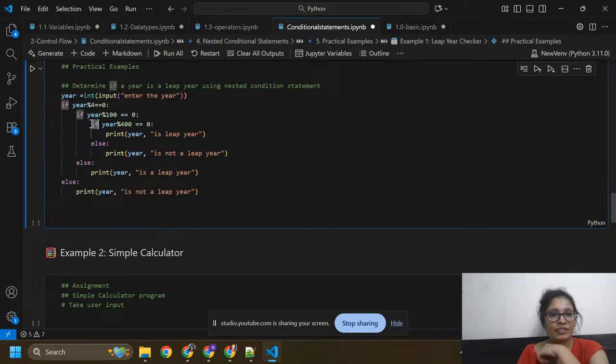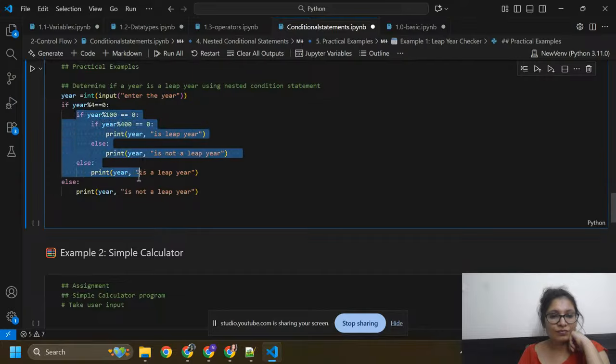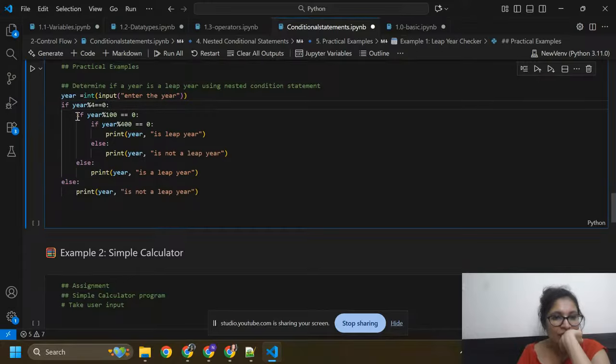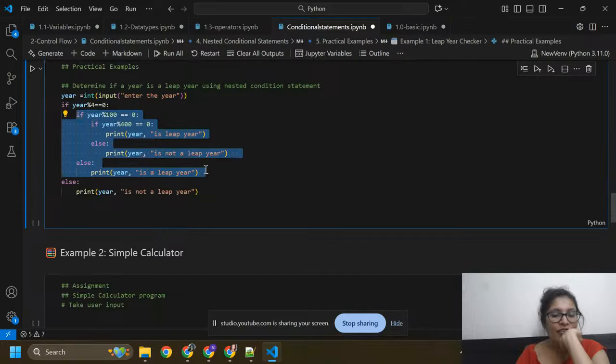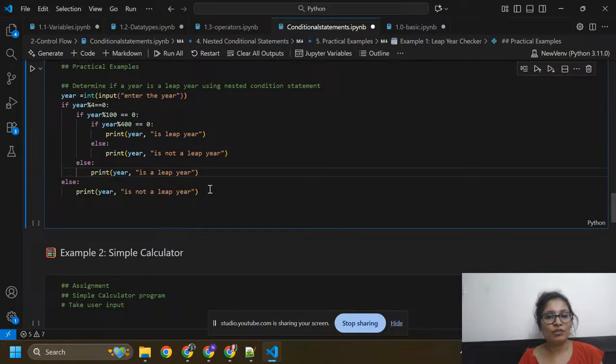Here you can see this if and else, both are inside this if condition. So if year is divided by 4, and got 0, and if this condition is true, then it will give you year is leap year. Otherwise it will give you not leap year.